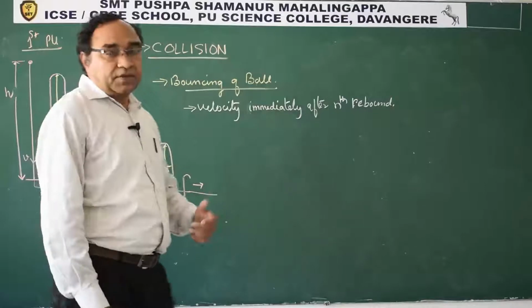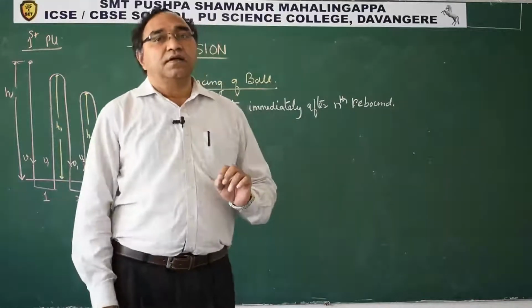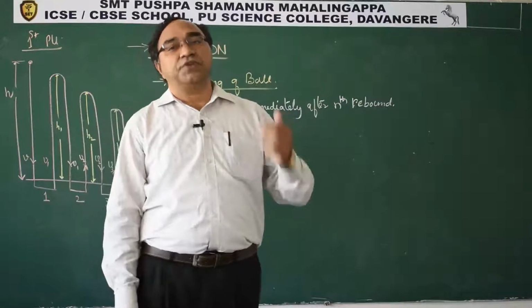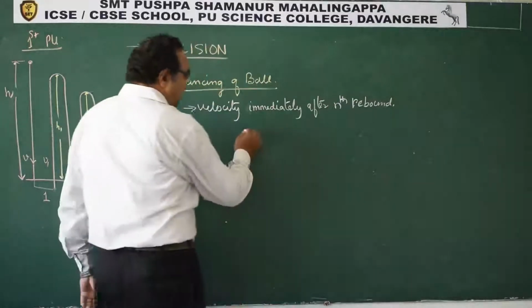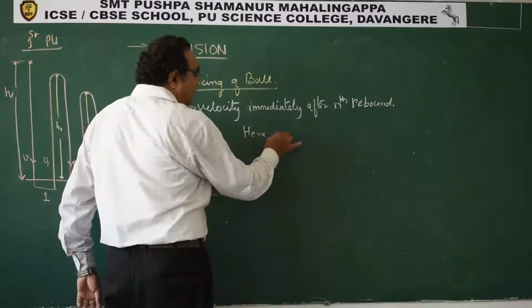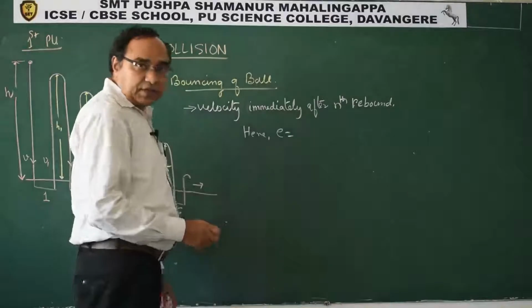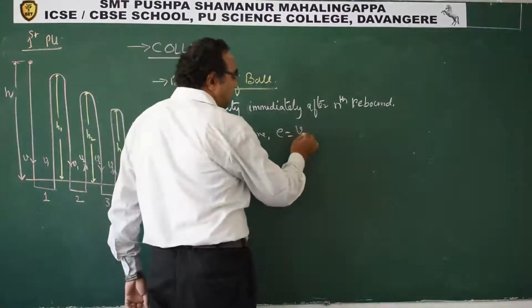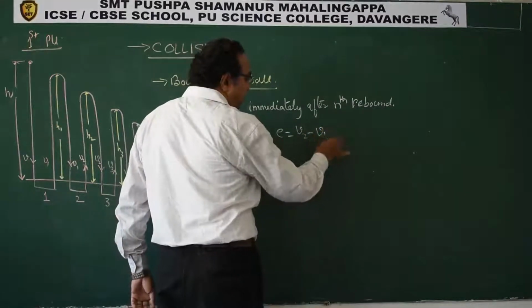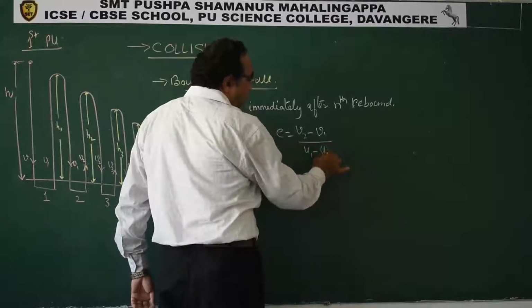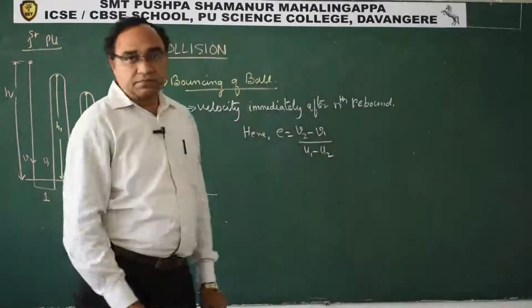Now let us analyze. Let us say the coefficient of restitution is E. E can be said as V2 minus V1 by U1 minus U2. We know that.